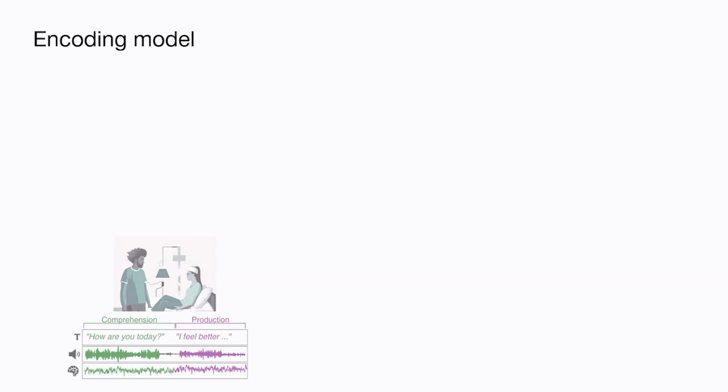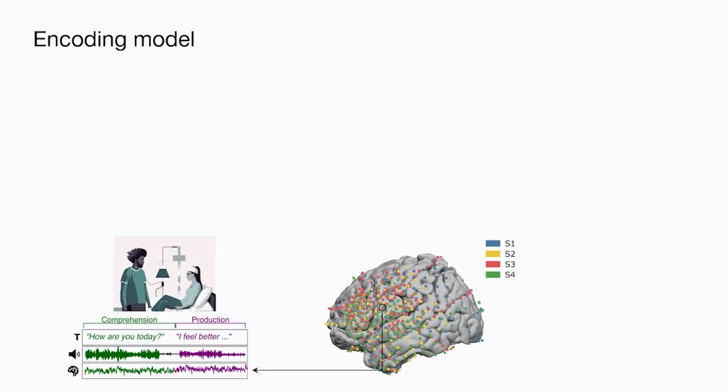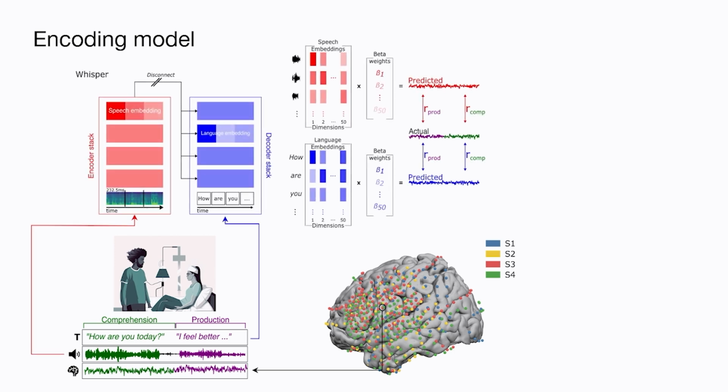So now we have our data set of unconstrained conversations and concurrent neural activity, and we divide the data into comprehension, where the patient was listening, and production, where the patient was spontaneously producing speech. So we have the Whisper model and the extracted speech and language embeddings. And now to test how those different feature spaces are represented in the brain, we construct two sets of electrode-wise encoding models based on speech and language embeddings, during both speech comprehension and speech production.